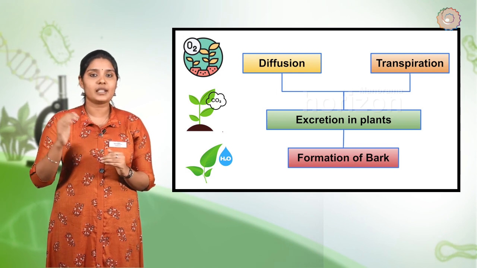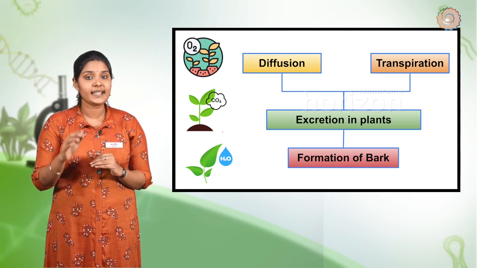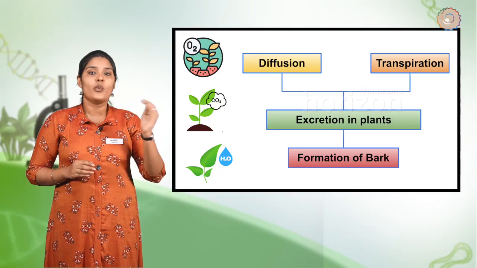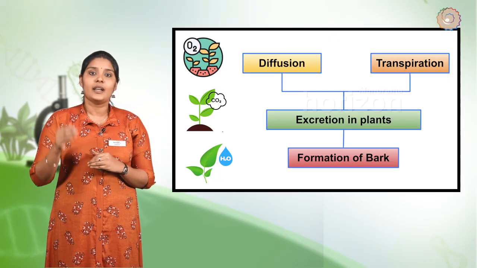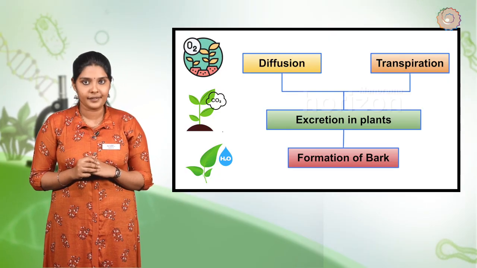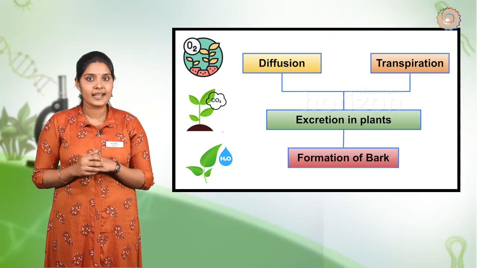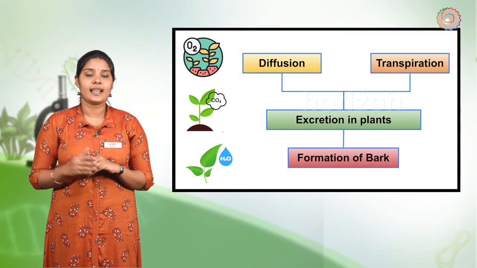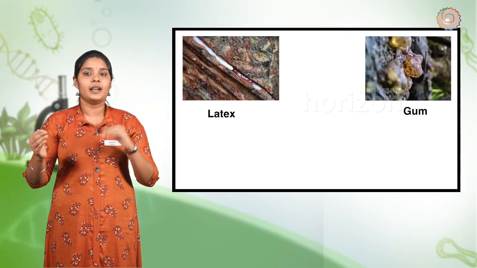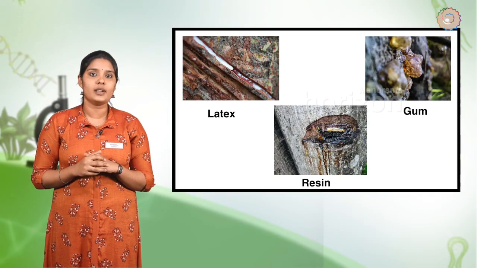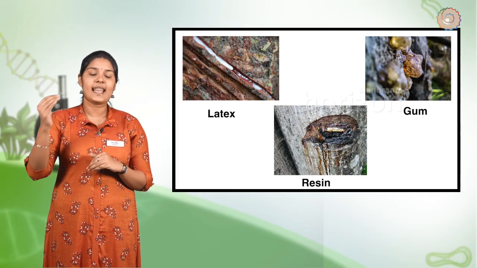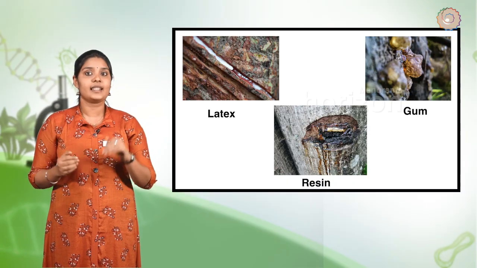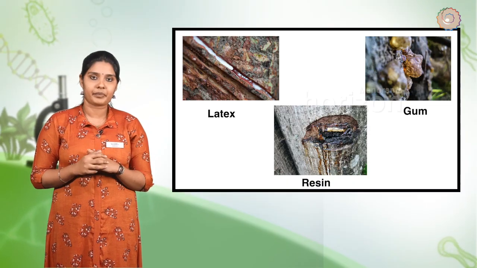Many of the toxic waste products are stored within the dead permanent tissue, which are removed periodically. Waste products are stored in leaves which may fall off and hence get discarded from the body. Some waste products such as latex, gum, resins are stored in old xylem. Plants excrete some waste materials into the soil around them.